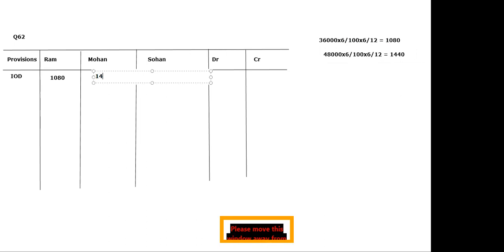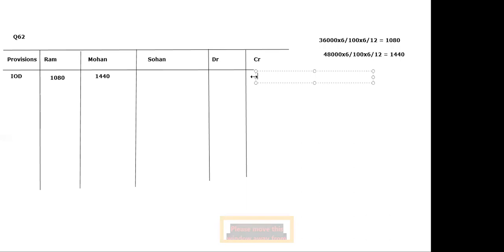So this much has been charged from his side. So the total of IOD charged, 1440 plus 1080, is 2520. So this was the scenario.